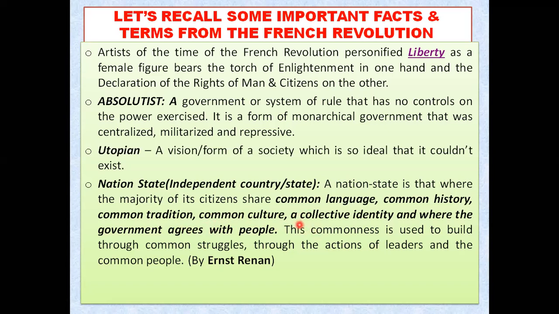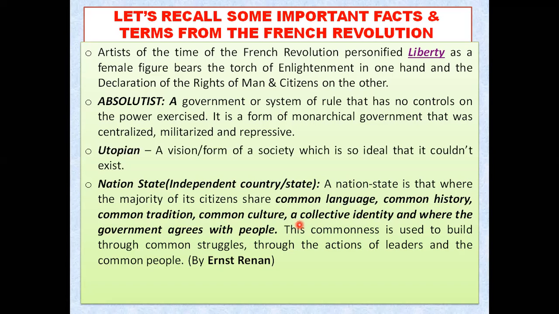One of the most important is that they will have a collective identity. It means they will feel that they are all one. They are not different. They are not separate. The people will feel that they are one, only one, that they belong to the same nation and they are united.